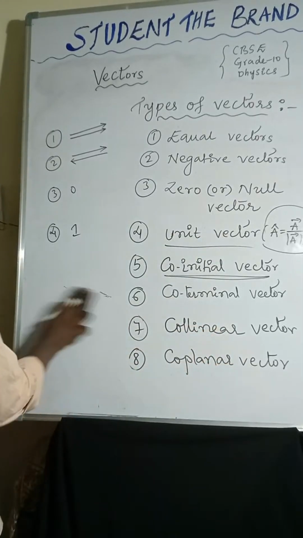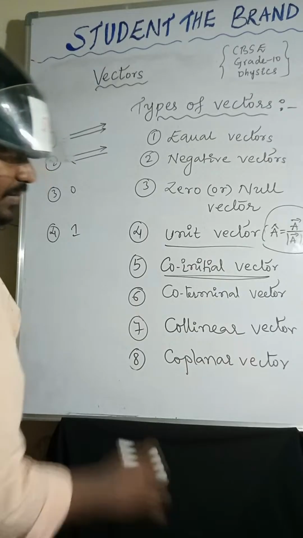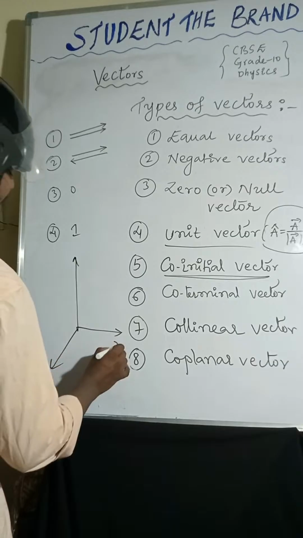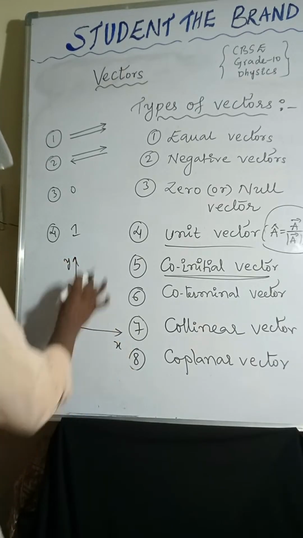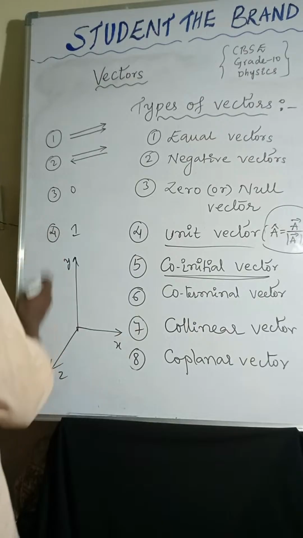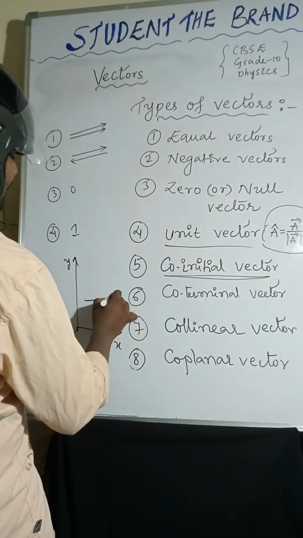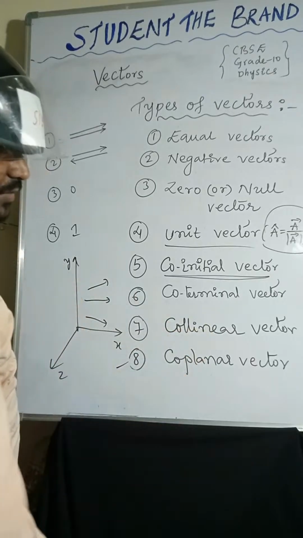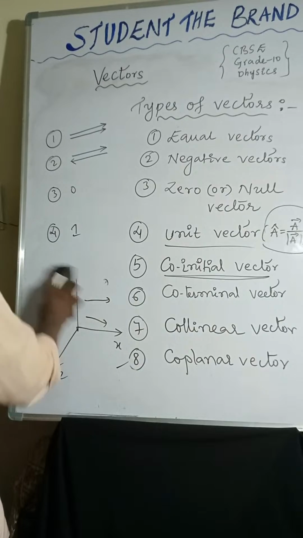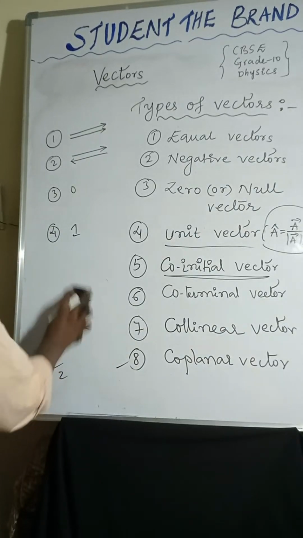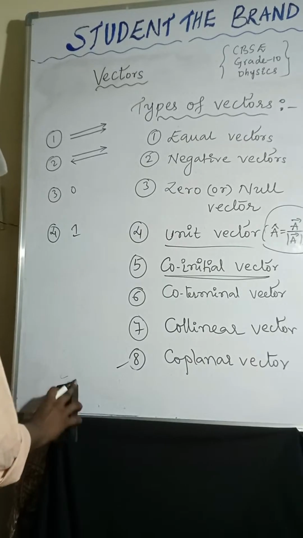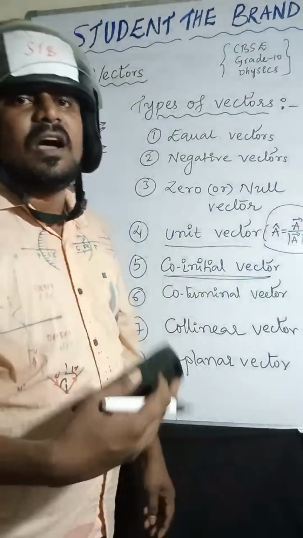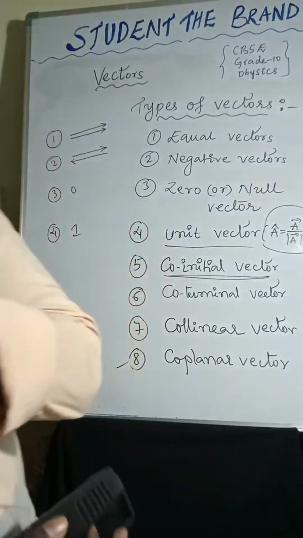Coming to the coplanar vectors, we can take the x-axis, y-axis, and z-axis. I am taking this one plane, and vectors acting in the same plane are called coplanar vectors. One more is the localized vector, the vector whose initial point is fixed. Non-localized vector is the vector whose initial point is not fixed. So these are the vectors.